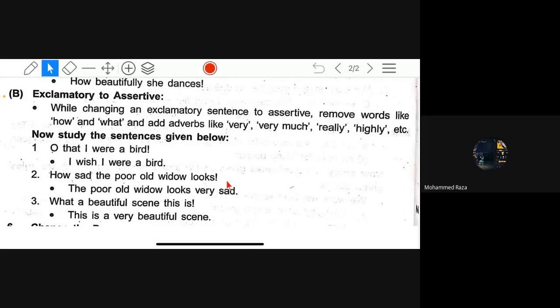So you have to write this in homework today: assertive to exclamatory and exclamatory to assertive, rules along with examples. Clear? Okay, sir. Yes, sir. And if you have any doubts, you can ask me personally also. I'll explain personally or on Google Meet whenever you want to ask me. But please take your 9th standard seriously.